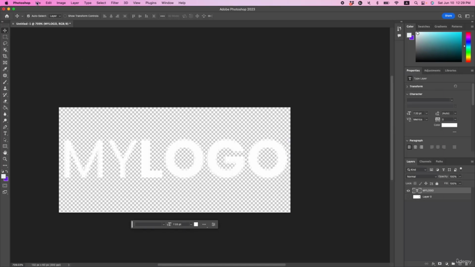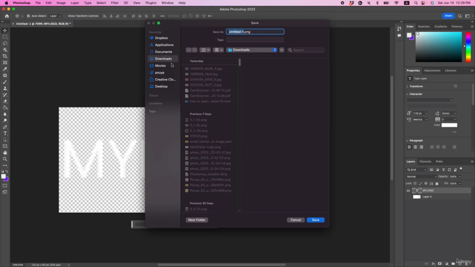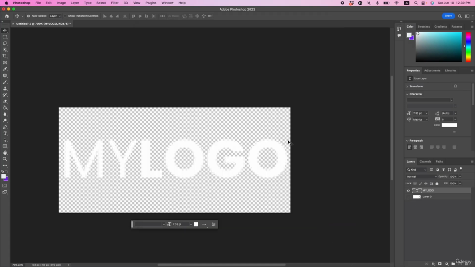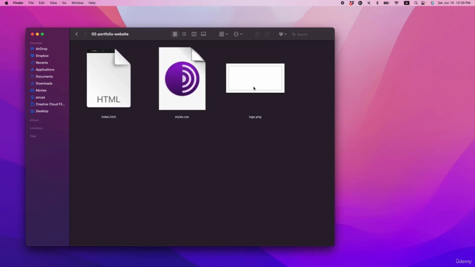So let's save this. Come here, export as PNG. All right, so right now I'm in our folder, and I'm going to write down logo.png. Save it, and if we come here in our files, here is our logo.png. Now, if I refresh this page, we should be able to see this logo. You see, here it is, my logo. It appeared here. So more or less, the header is ready.